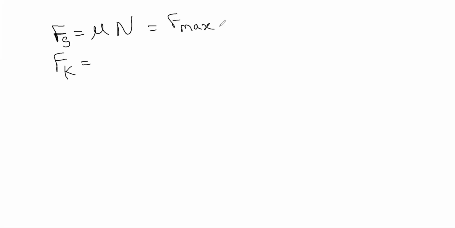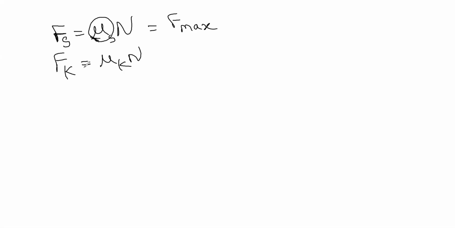Just to clarify, what is the formula for friction? Tell both formulas: first for static friction, next for kinetic friction. Static friction is mu into normal force, and the friction force is the same. Here, static friction is F max, the maximum friction it can get. Kinetic friction is mu k into normal force. Both mu s and mu k are the same. What is this mu over here?